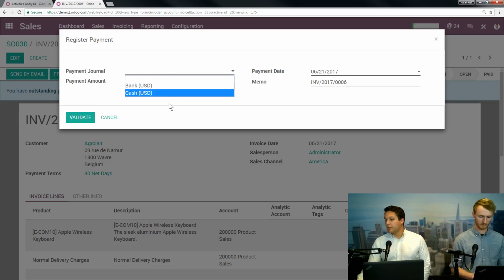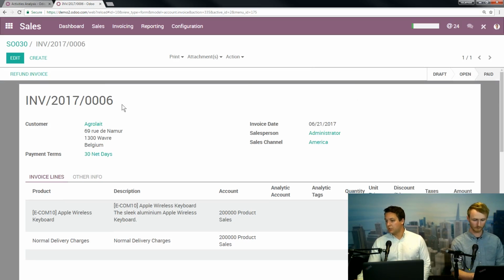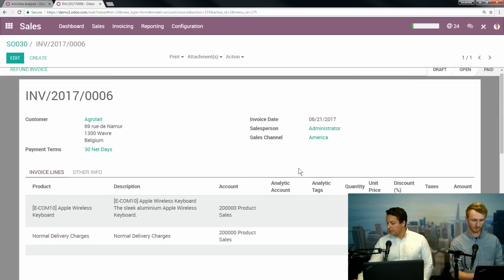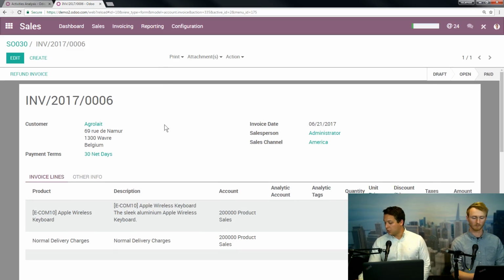Here, which journal do you want to go into? We can touch into the bank and validate that. We can see that's 6 there. So basically, from your sales perspective, what's happened here is we're able to go through this from kind of the quote, sales order out, have them pay, have product go out the door, have the invoice go out, register the payment, and tie it back into the accounting.